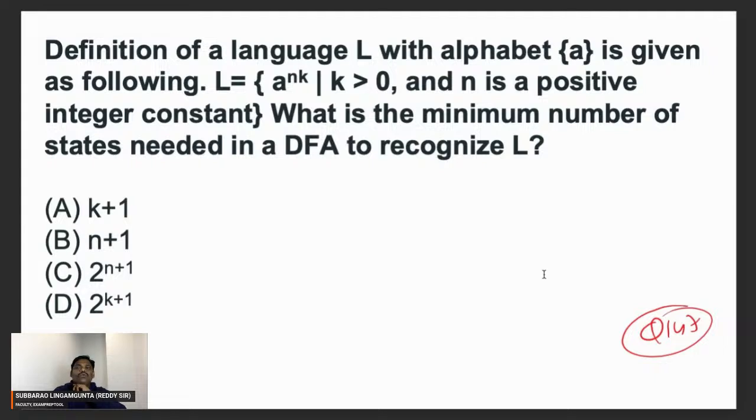L is equal to nk, where k is greater than 0, and n is a positive integer constant. Remember, here n is constant. K is the one which is greater than 0, which keeps on changing: k value 1, k value 2, k value 3. But remember, n is a positive integer constant. N is fixed.